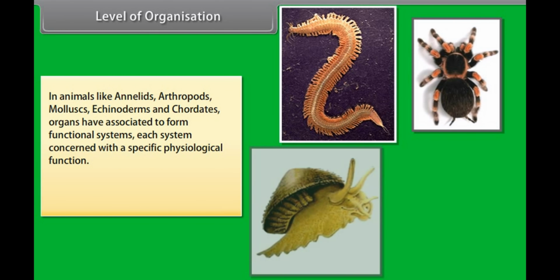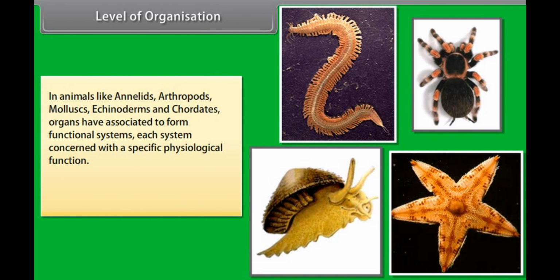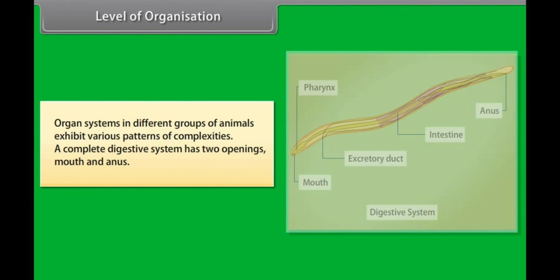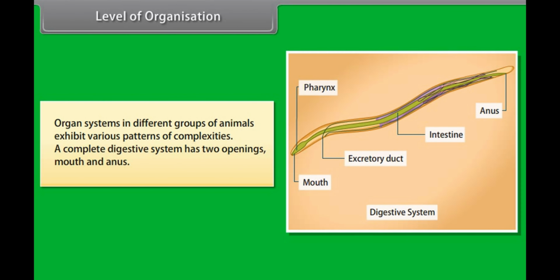In animals like annelids, arthropods, mollusks, echinoderms and chordates, organs have associated to form functional systems. Each system is concerned with a specific physiological function. This pattern is called organ system level of organization. Organ systems in different groups of animals exhibit various patterns of complexities. A complete digestive system has two openings, mouth and anus.